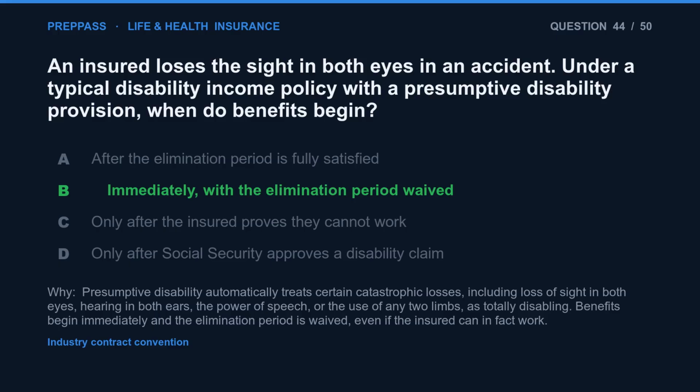The correct answer is B. Presumptive disability automatically treats certain catastrophic losses, including loss of sight in both eyes, hearing in both ears, the power of speech, or the use of any two limbs, as totally disabling. Benefits begin immediately and the elimination period is waived, even if the insured can in fact work.